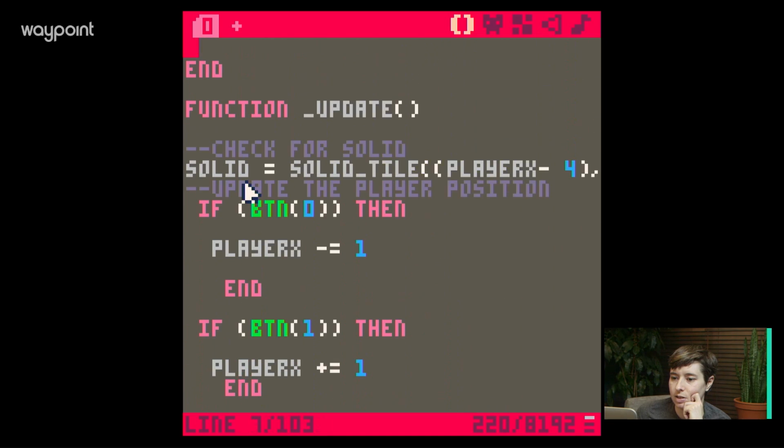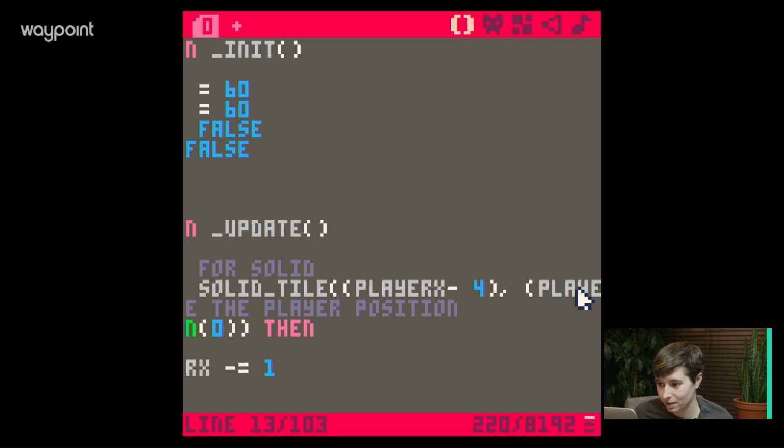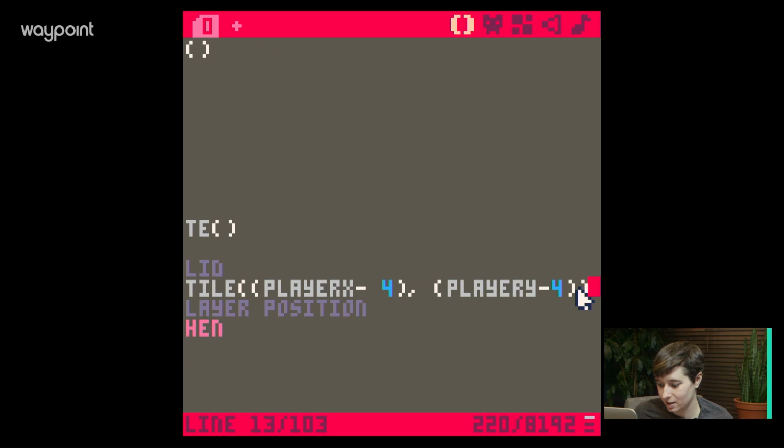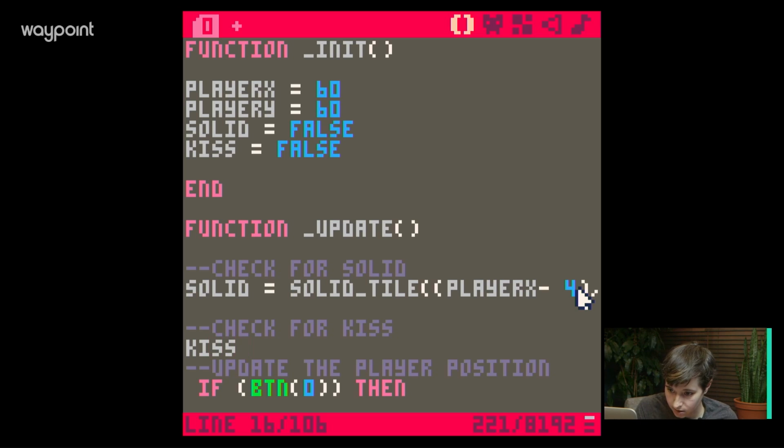The kiss init will be false at first, and then in the update, check for the solid, and then we're also going to check for the kiss, right? So check for kiss, and then that's going to be kiss equals kissing, because that's the name of the function.